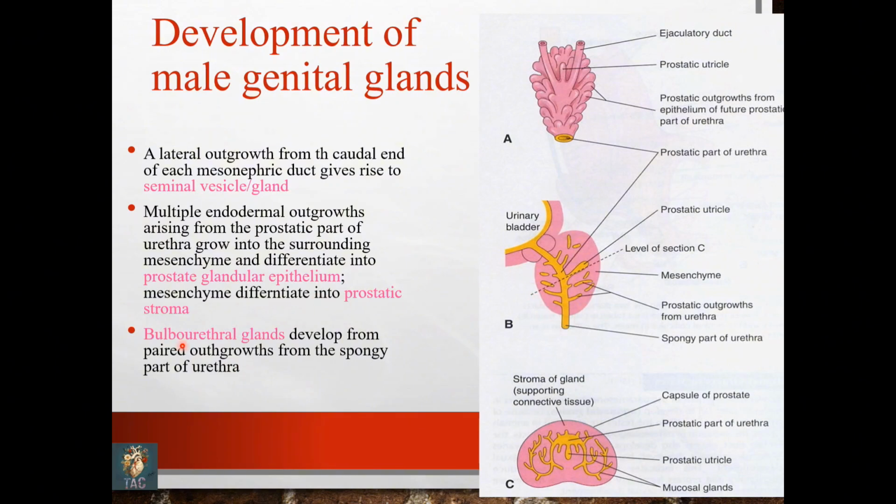The bulbourethral glands develop from the paired outgrowths from the spongy part of the urethra. These are also very important MCQs, because the bulbourethral gland develops from the spongy urethra, and the prostatic glandular epithelium differentiates from the prostatic urethra.